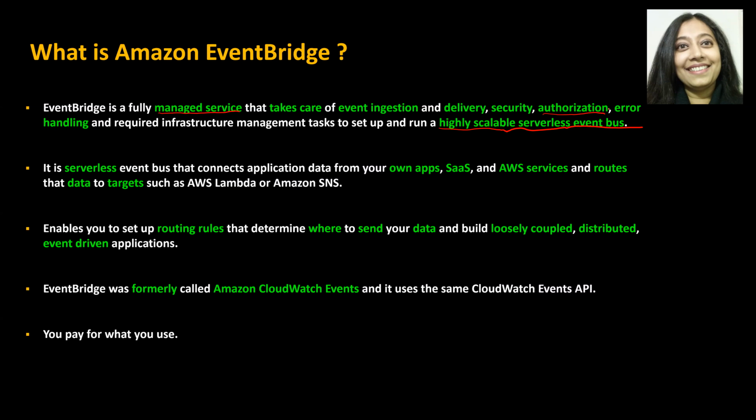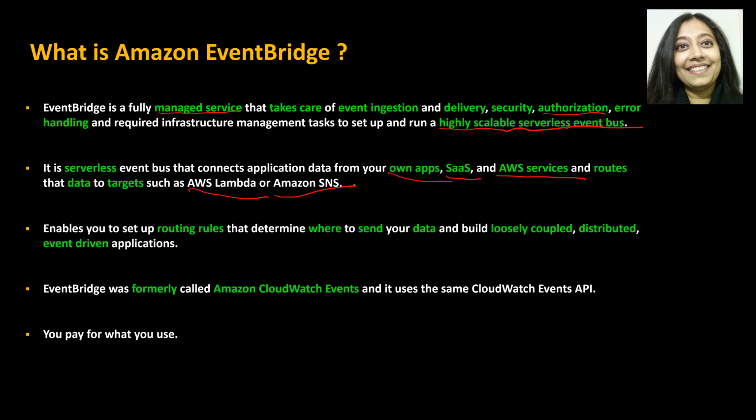Next point. It is a serverless event bus that connects application data from your own apps. So these are your custom applications, any SaaS applications, and AWS services, right? And it routes that data to targets. Now these targets could be an AWS Lambda function, or an Amazon SNS notification or something like that, right? There is a list of targets available as well. So it's a pretty simple, straightforward service.